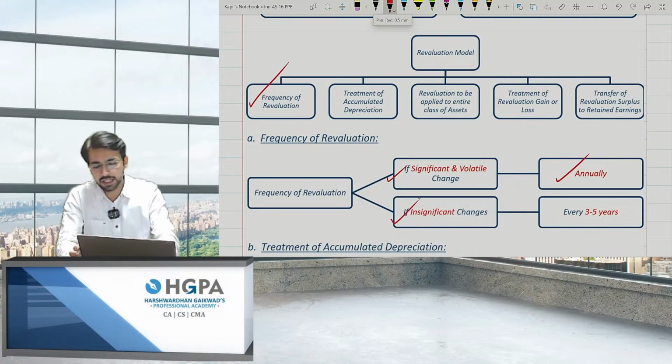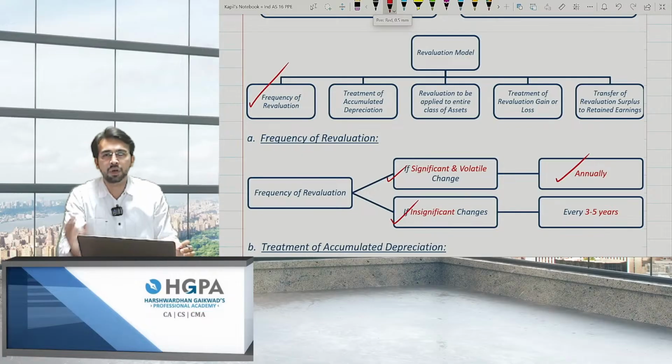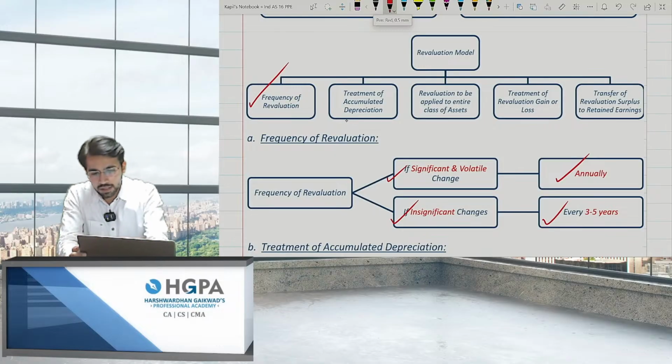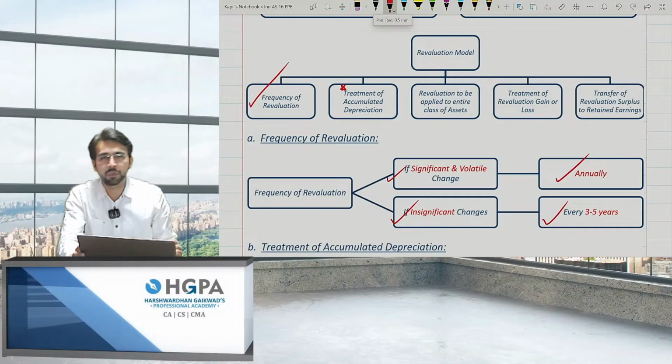But if the change is insignificant, a very rare amount, let's say 9 lakh and 9 lakh 10,000 or 9 lakh 5,000, then you can check in 3 to 5 years. Not very important, but yes, the frequency: how to check, when to check. The second, treatment of accumulated depreciation. This one is important.